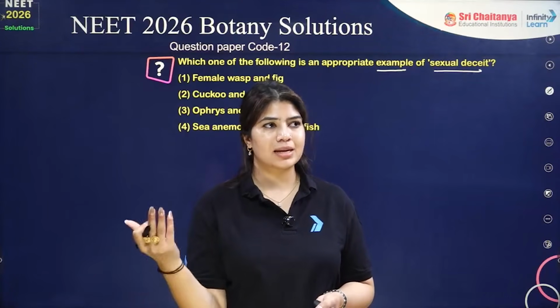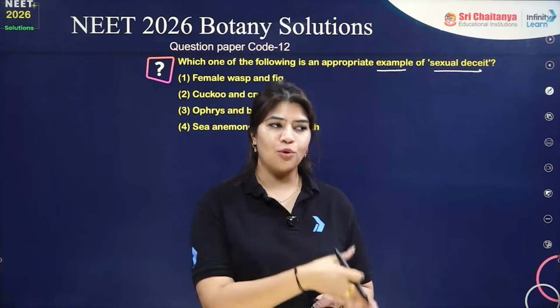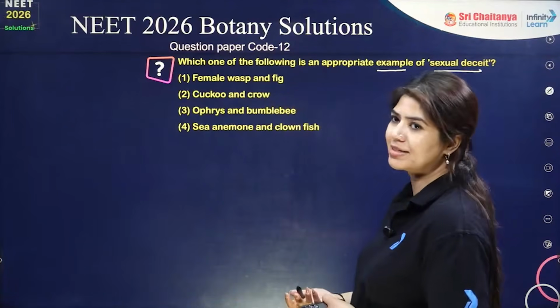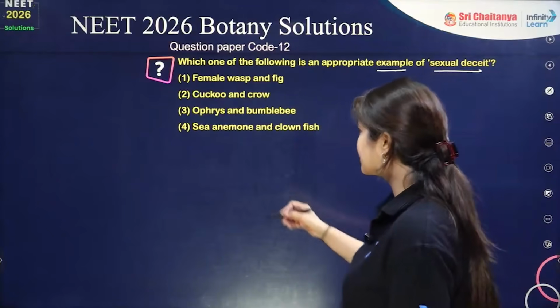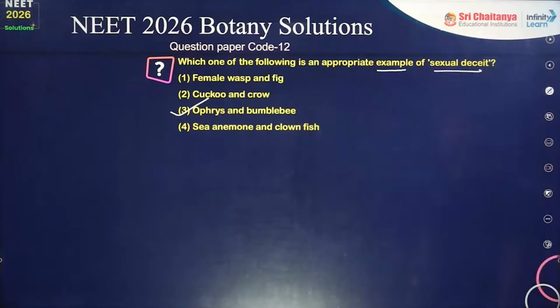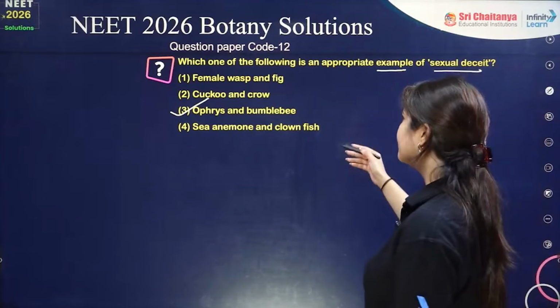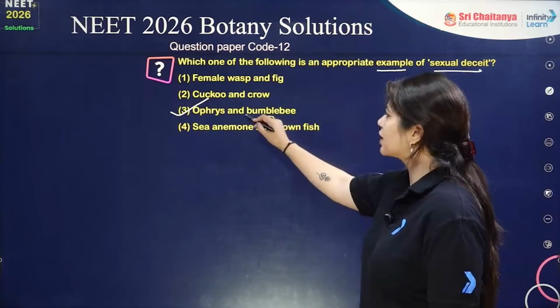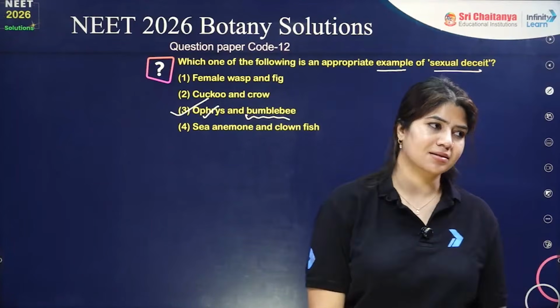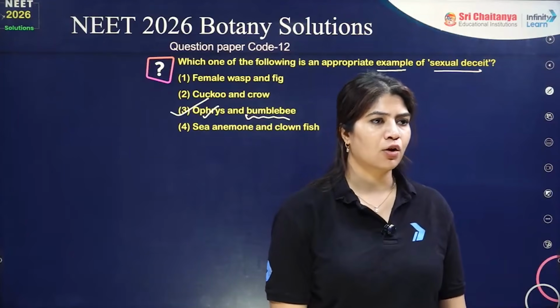So that insect comes for the copulation process, but actually this is a flower, so it gets sexually deceived. It is in the case of Ophrys, and bumblebee has also been given. Okay, so commonly asked question again from the ecology portion. This is not given in the NCERT, but since we do know Ophrys for sure, we can take this answer, which is option number 3, Ophrys.